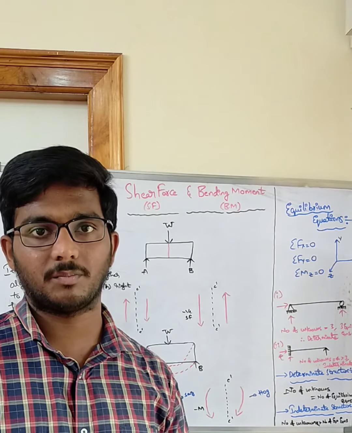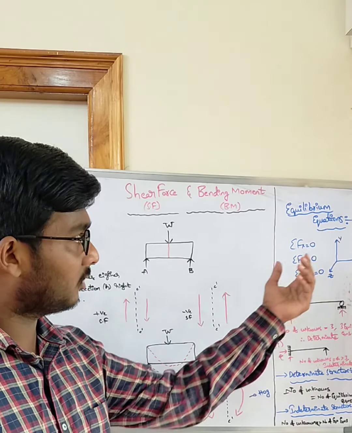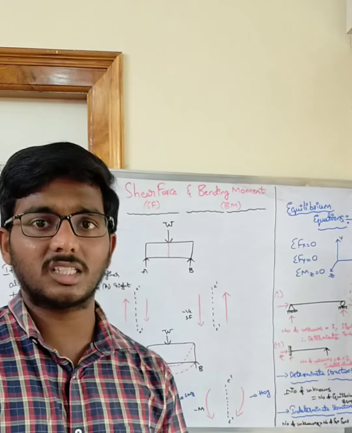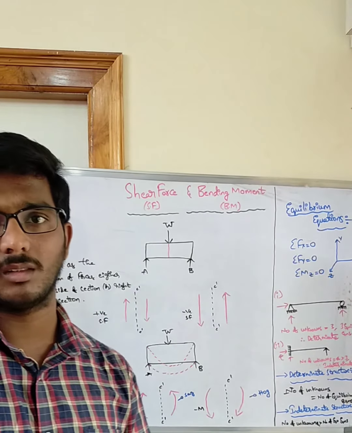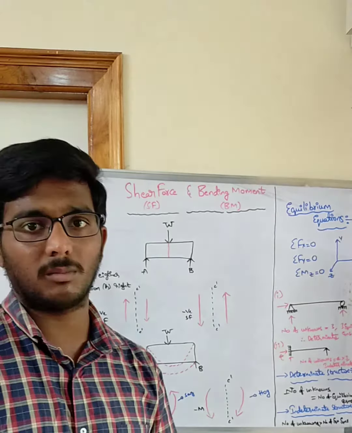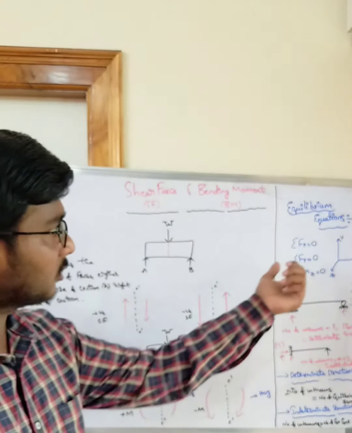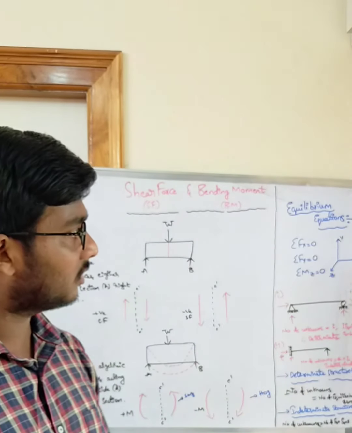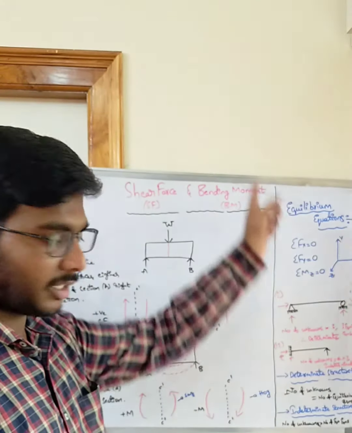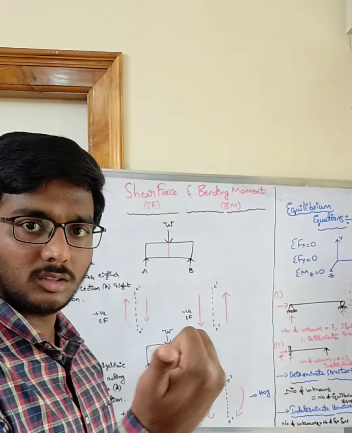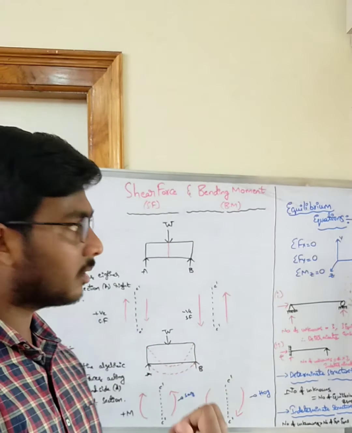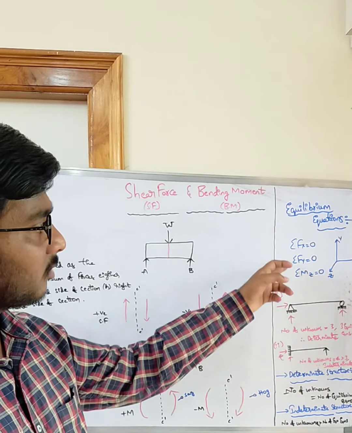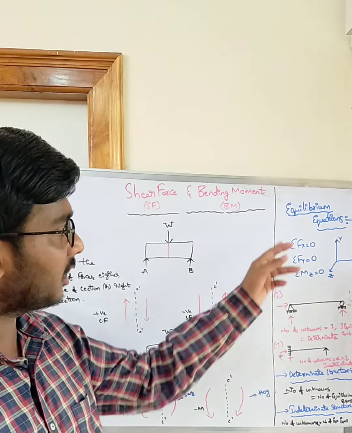So due to these equilibrium equations, the beam will be in a stable position. It will not deform. Okay, it will not undergo permanent failure. So sigma Fx equal to 0, sigma Fy equal to 0, sigma Mz equal to 0. This is the x axis, this is the y axis, and the z axis will be towards you. It is perpendicular to the xy plane. These three equilibrium equations we will use for a plane 2D frame.